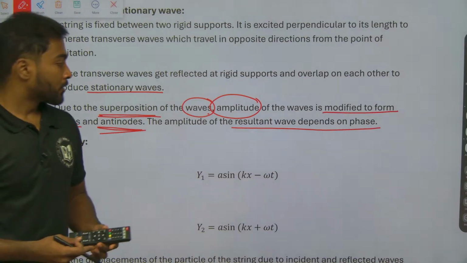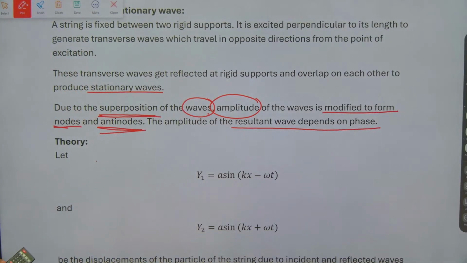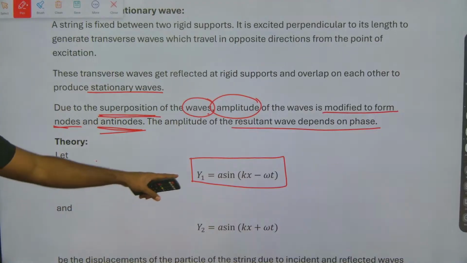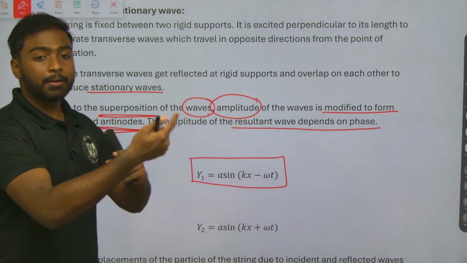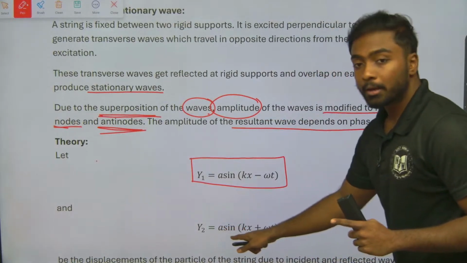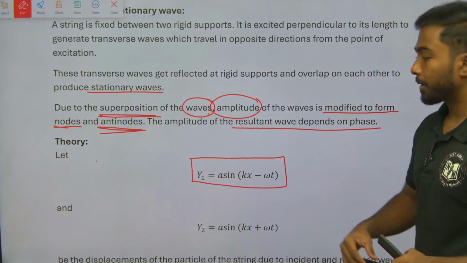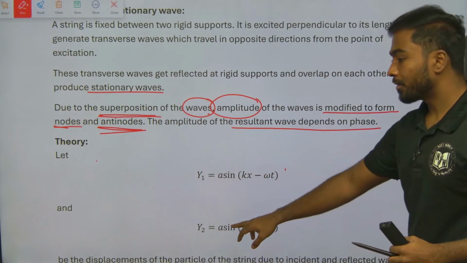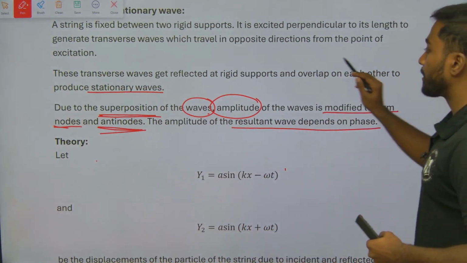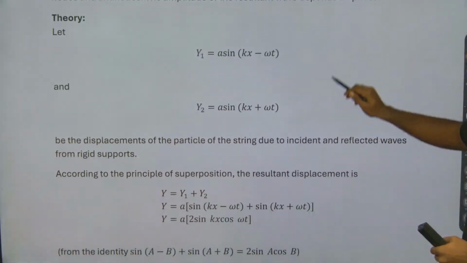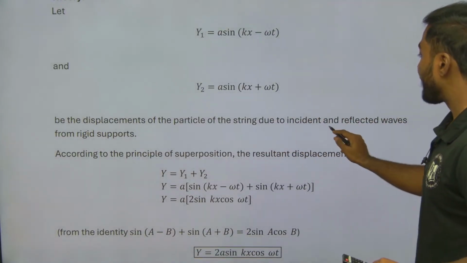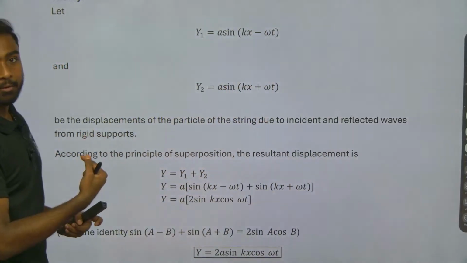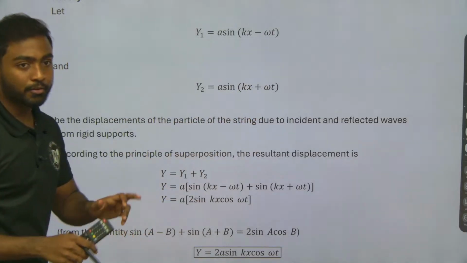Now we will write the equation. First, y1 will be equal to a sine of kx minus omega t. The other will be in the opposite direction, so y2 will be equal to a sine of kx plus omega t. These give the displacement of a particle of the string due to the incident and reflected waves. One is going and one is reflecting back. So these are the two equations which we need to note down.